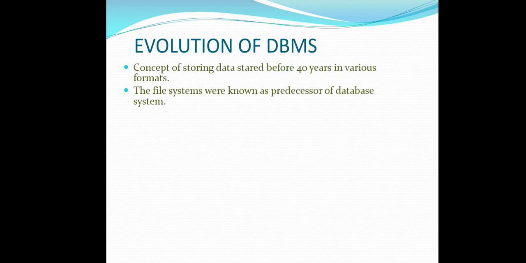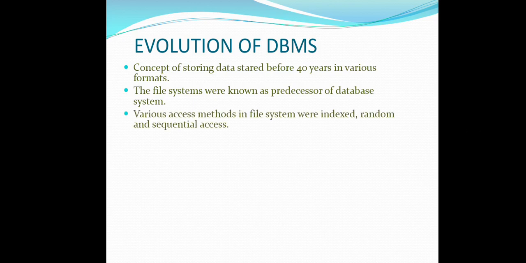The difficulty in the file system is that it is very difficult to maintain all the details under the file. Every data will be stored under a file, and it can be accessed in many ways: by indexing, in the sense of numbering all the files, by random access, where you can take any file randomly, or in the sequential way, where you read the files one by one. These are the methods used in file systems.